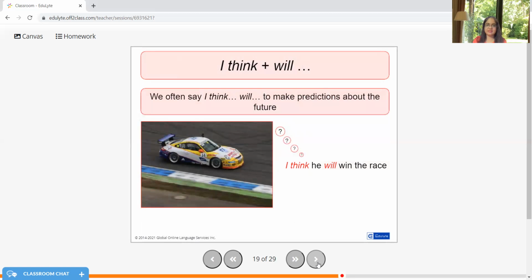It's easy. Now, I'm using I think with will. We often say I think will to make predictions about the future. For example, I think he will win the race. I think she will visit me. I think it will rain tomorrow. Something like that.